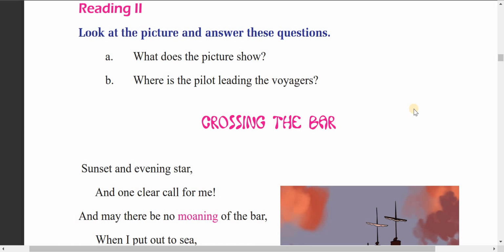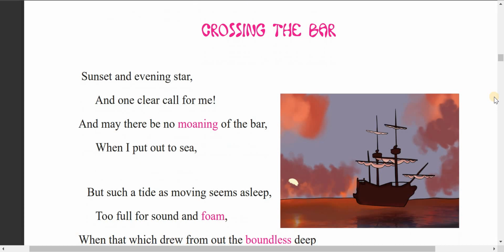I think voyagers means the people who especially travel in the sea. You can see travelers in the sea also. Now, look at the picture. You can see just a ship here. You can see the atmosphere, the environment, the time.